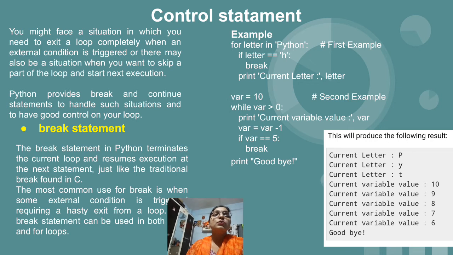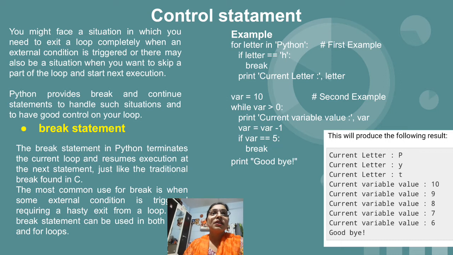I have given two examples here. Just see the first example, for letter in Python. Most of the time we have seen that with for we have used the range function, right? But in this case, in place of the range function we have provided a string. So this is one more example for you, that you can provide a text in place of the range function. In this case Python is your text. So for will take one character of the text Python into the letter variable and then display that variable.